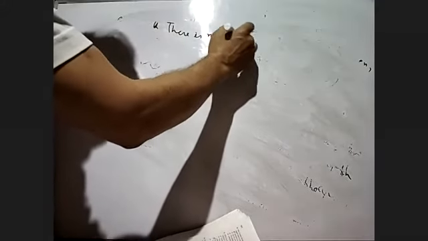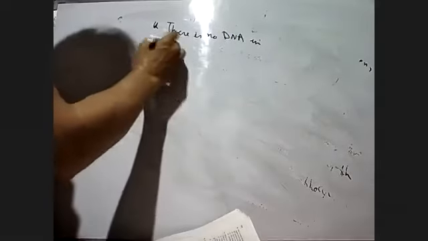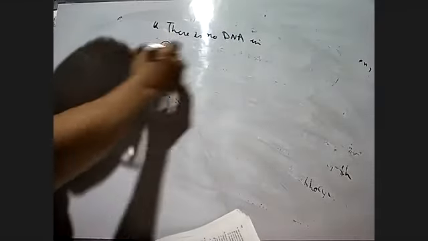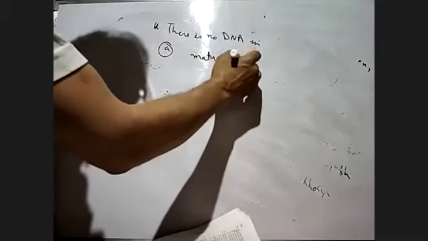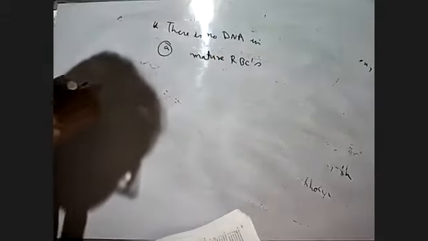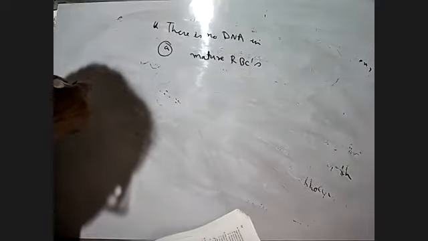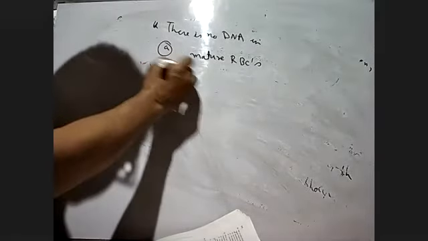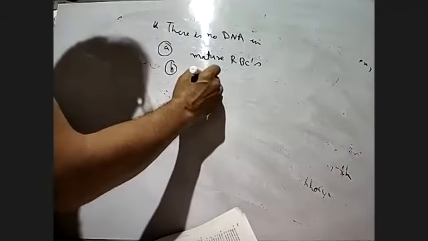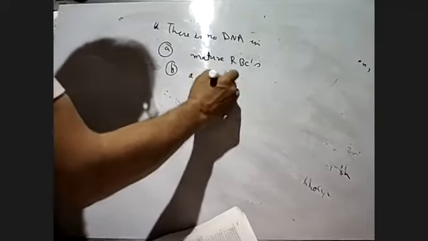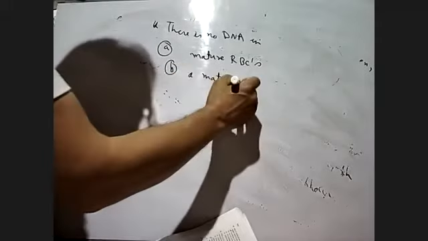The question is: there is no DNA in which of these? Number A, mature RBCs. Number B, a mature spermatozoa.